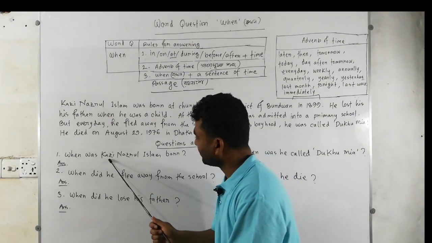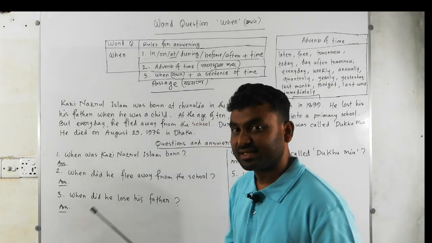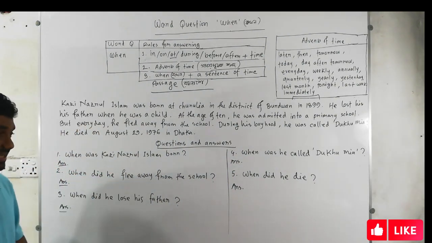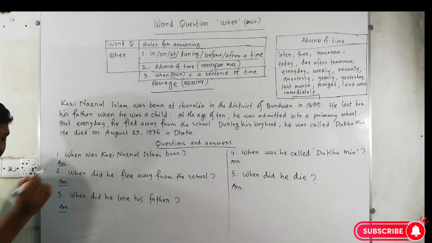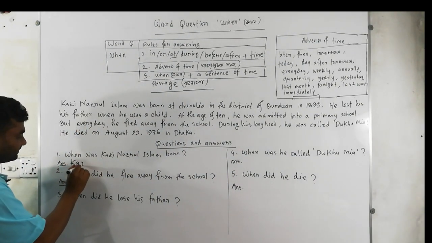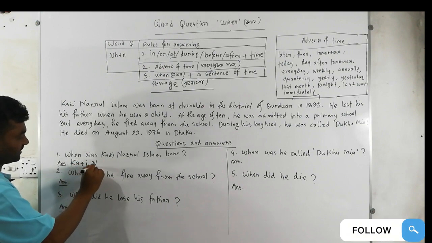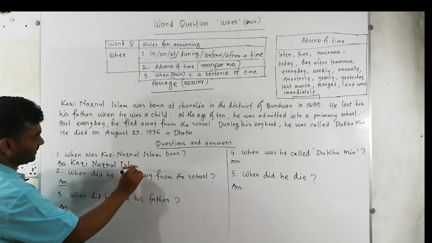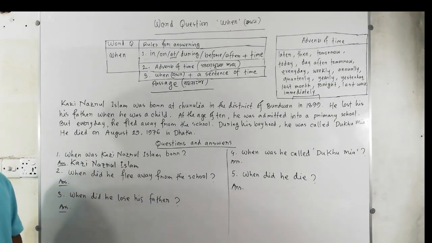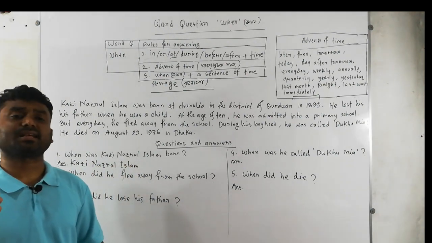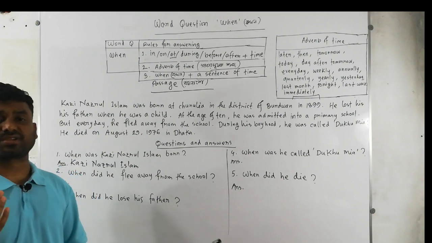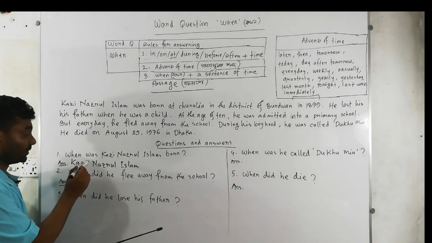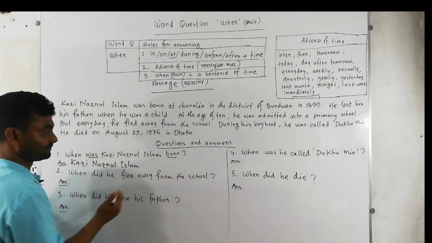So here we go. We have subject Qazi Nazrul Islam. So I am writing Qazi Nazrul Islam as a subject. Take a look at Qazi Nazrul Islam. This is the subject, and after the subject we must take the verb. Here we go. We have the verb was born.